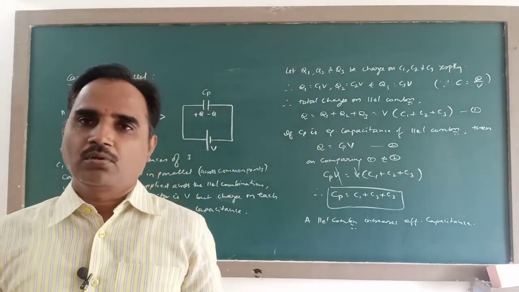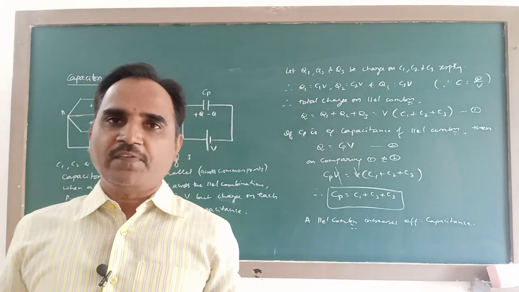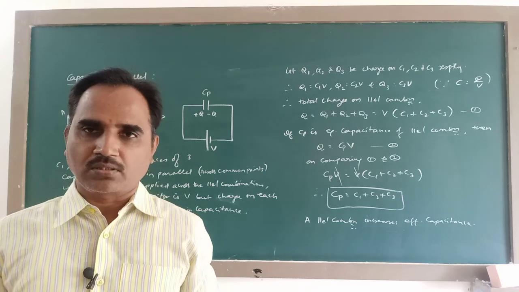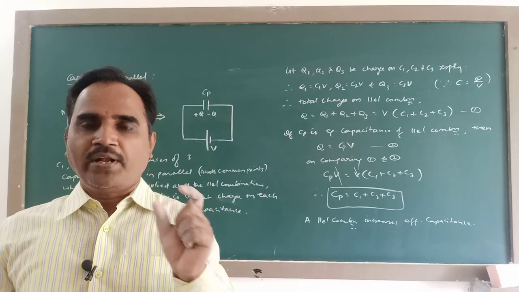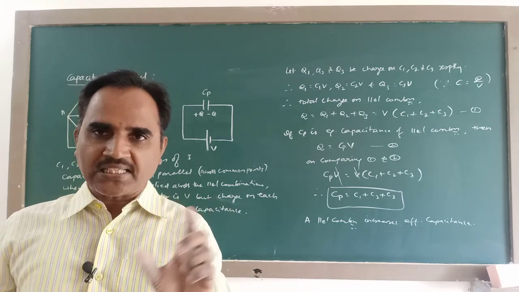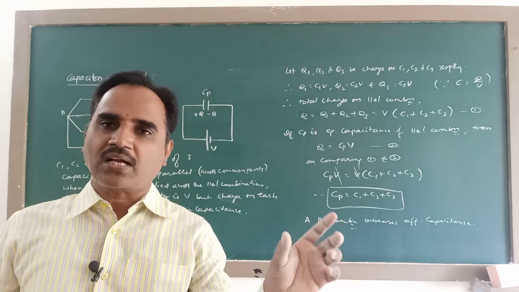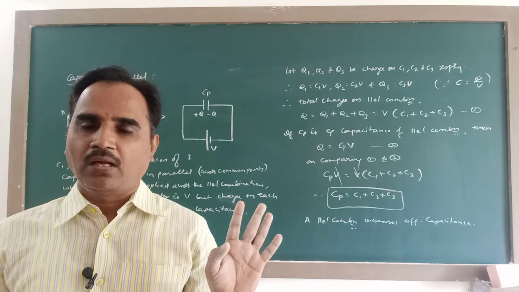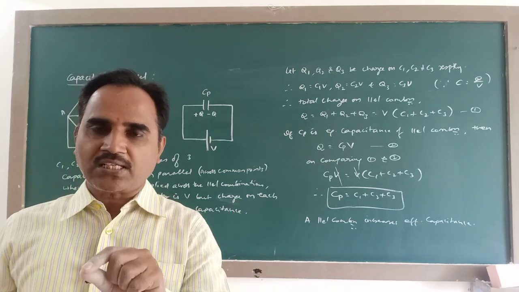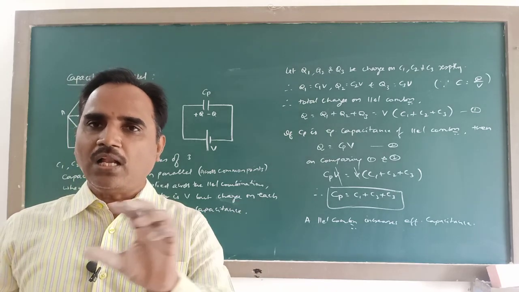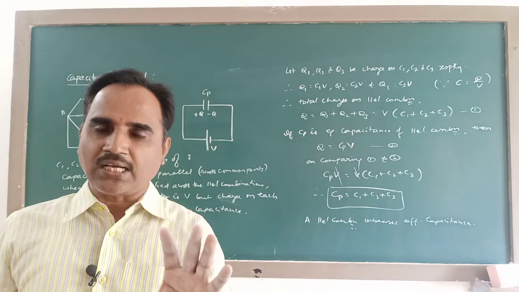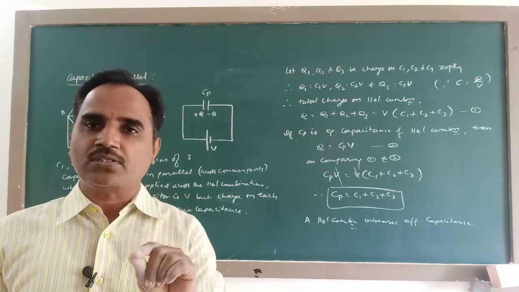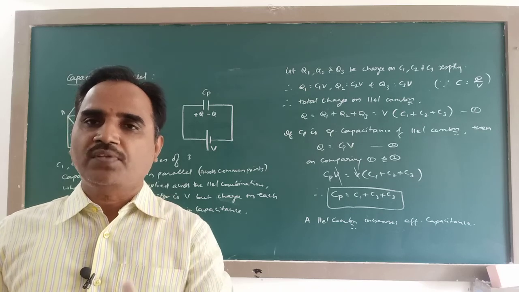Now, you try to make out the differences between series capacitors and parallel capacitors. When capacitors are connected end to end, they are said to be in series. When capacitors are connected between two common points, they are said to be in parallel. So, in case of series connection, all capacitors acquire the same charge, but applied potential difference will be distributed among the individual capacitors in the inverse ratio of their capacitance.